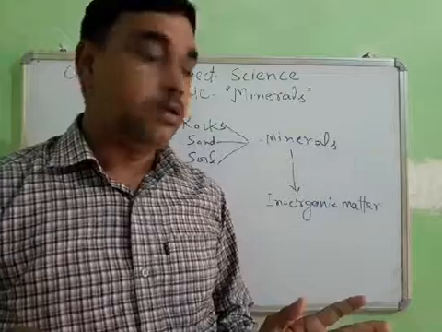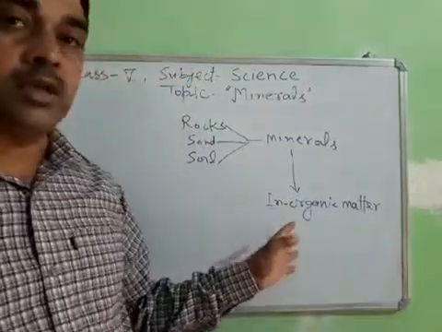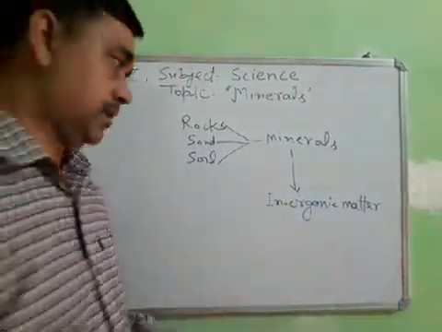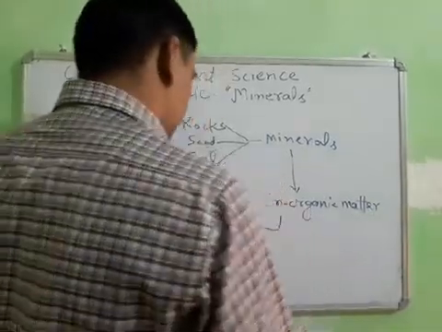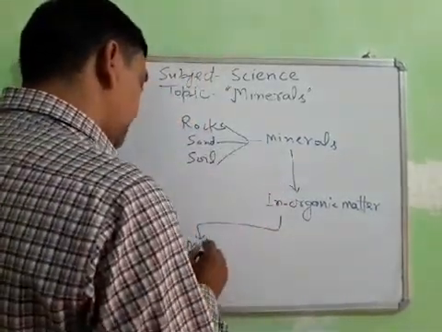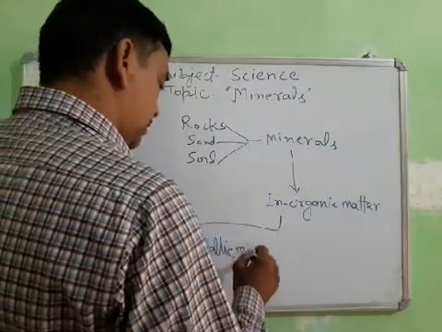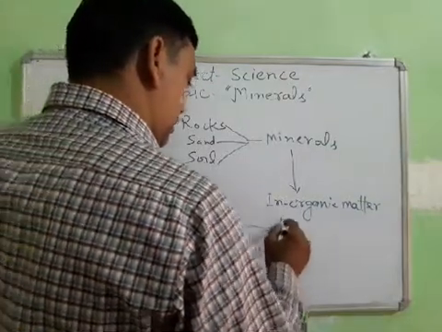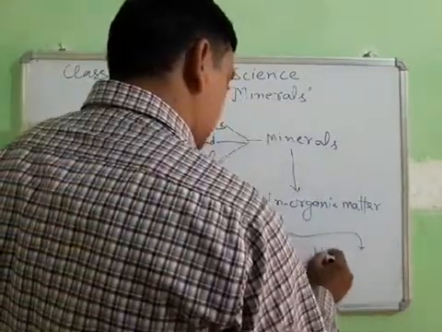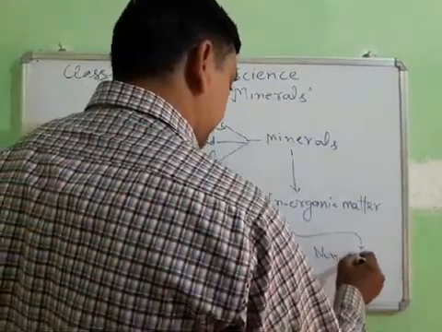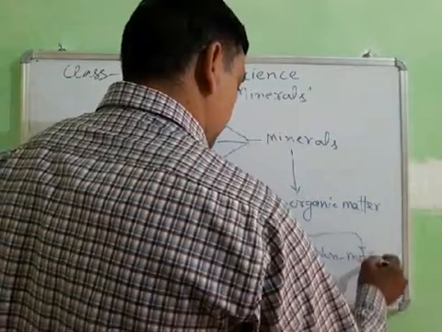Student, all inorganic matters are generally of two types: metallic minerals and non-metallic minerals.